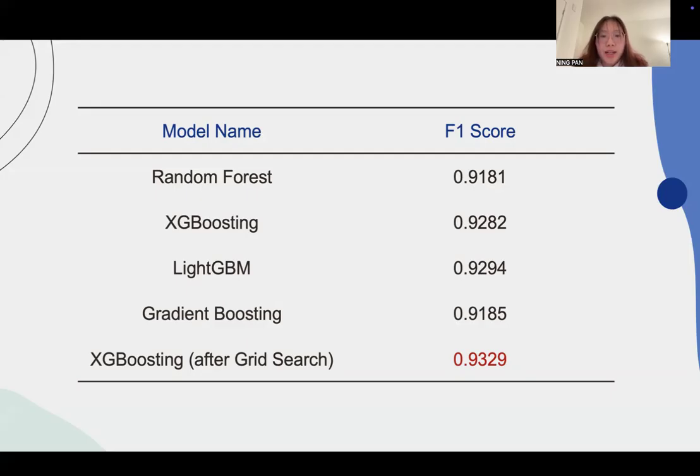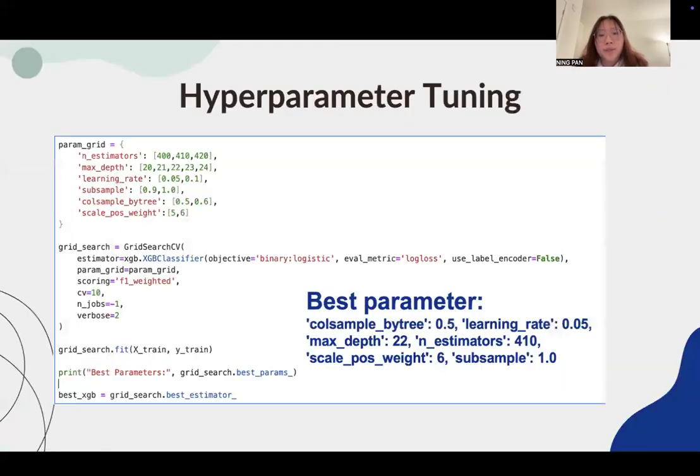financial risk. And LightGBM performed similarly, but had a slightly lower F1 score. Its faster training speed made it suitable for large data sets. However, it overfitted more easily, increasing the risk of incorrect loan approvals. And random forest remained stable and resisted overfitting, but did not match XGBoost performance. Gradient boosting showed weaker results, likely due to its sensitivity to noise.